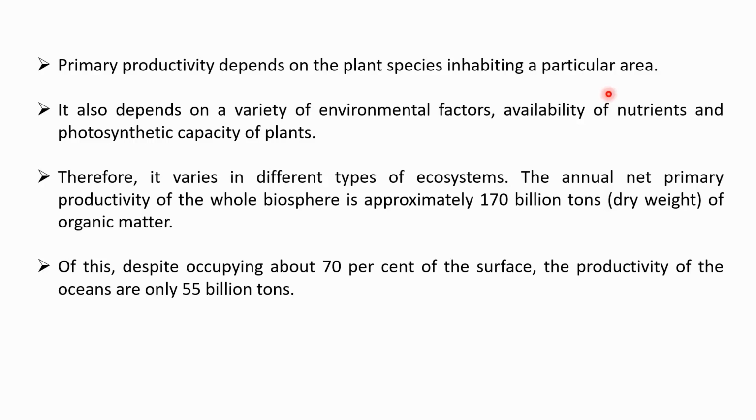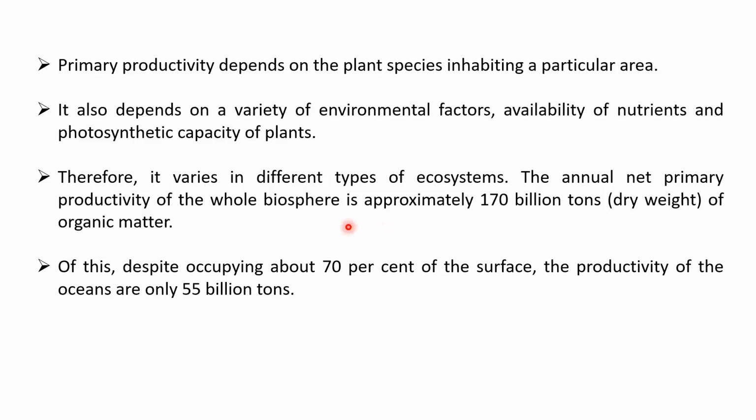All these factors also affect the primary productivity of any particular area by affecting the photosynthetic capability of the plants. Therefore, primary productivity depends on environmental factors like soil, water, temperature, availability of nutrients, and the photosynthetic capability of the plants. Therefore, it varies in different types of ecosystem, making it a characteristic of a particular ecosystem.